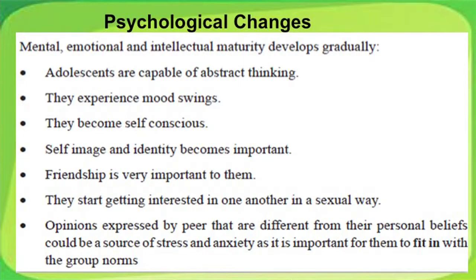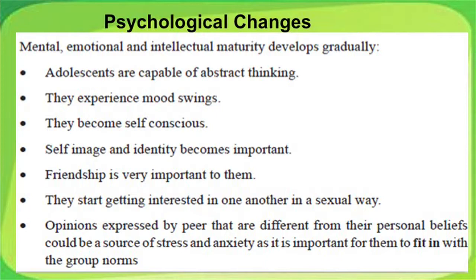We come to the psychological changes. Mental, emotional and intellectual maturity develops gradually. Adolescents are capable of abstract thinking. They experience mood swings. They become self-conscious. The self-image and identity become very important. At the same time, friendship is very important to them.